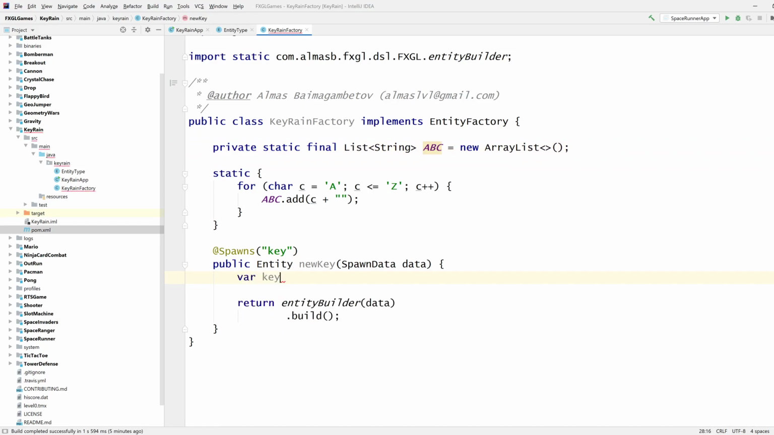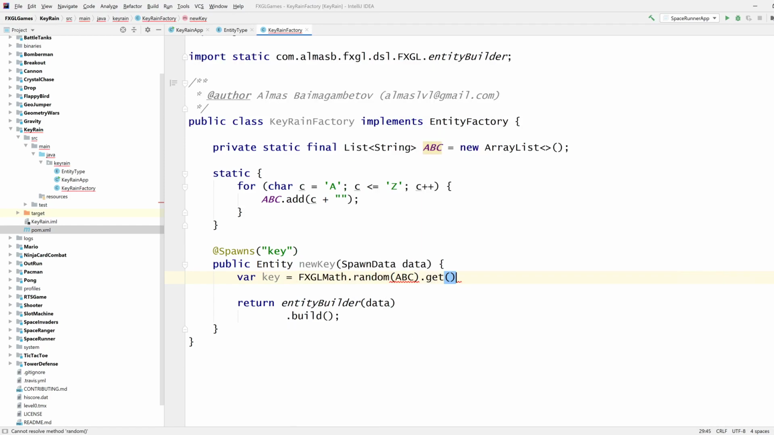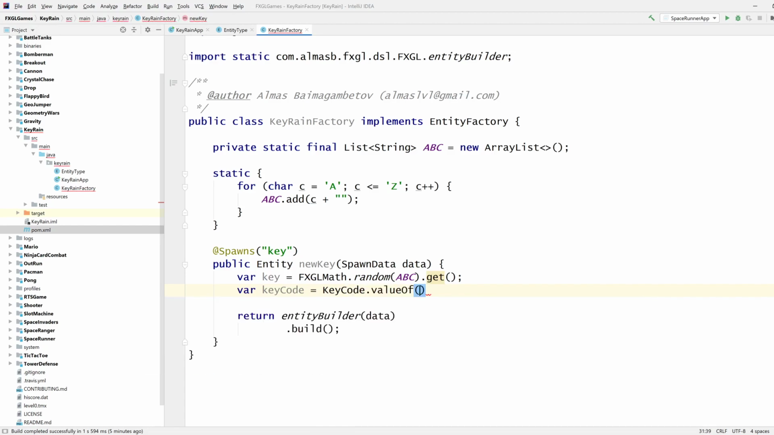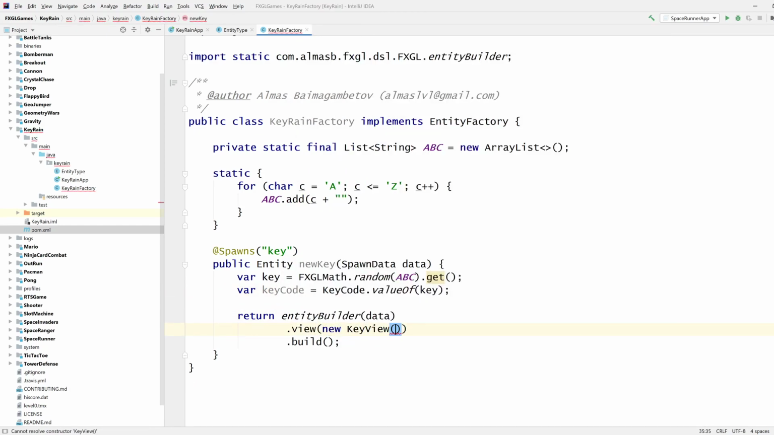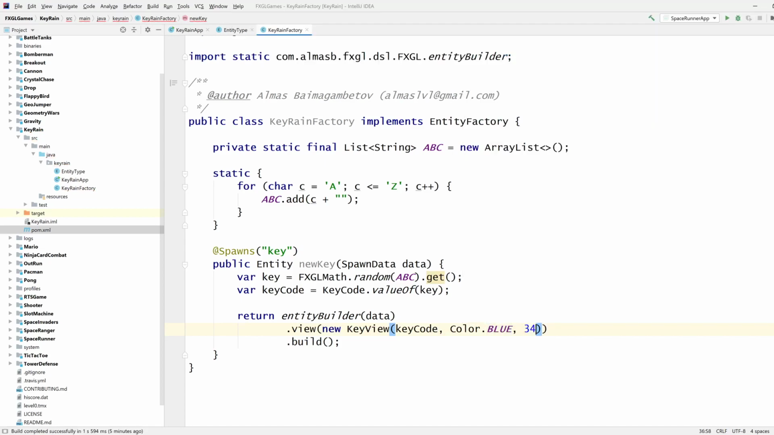So let's get a random key. Can safely call get on this one. It's an optional, by the way. It returns an optional. But because we know that there's at least one item there, it's safe to do so. So key code value of key. That will give us key code enum. And then from that, we can use view and then one of the built-in views that FXGL provides, which is key view. And then color, let's go with blue. Size, something big like 34, 36 maybe.